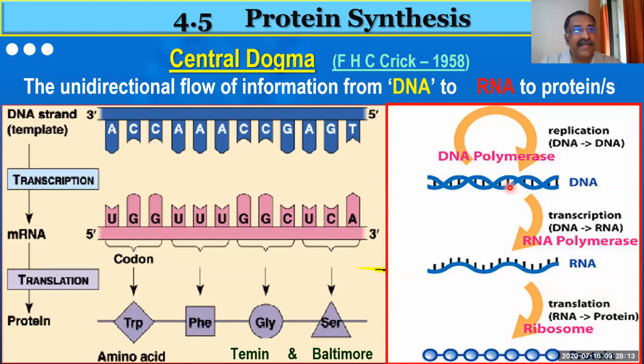When Crick said it in the year 1958, the knowledge was that from the DNA, RNA can be synthesized, not vice versa. But today's knowledge is that from the RNA, even DNA can be synthesized. That kind of DNA we call complementary DNA. DNA can synthesize RNA, and RNA can synthesize DNA. That is the present knowledge.